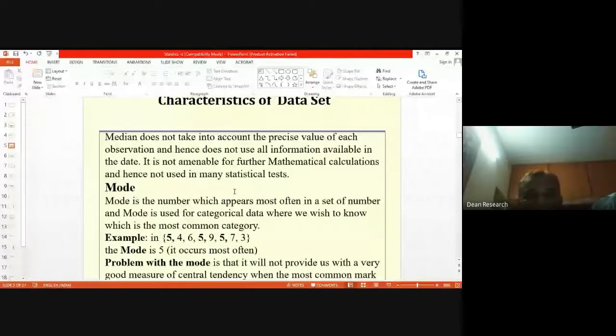This is the standard thing that we have in mathematical statistics. What we say is that the median is not amenable to further mathematical calculations. The reason is the PDF and whatever mathematics is involved. That's the main point here, especially in the continuous distribution, where you compute the average and then compute the variance. They satisfy some nice mathematical properties.